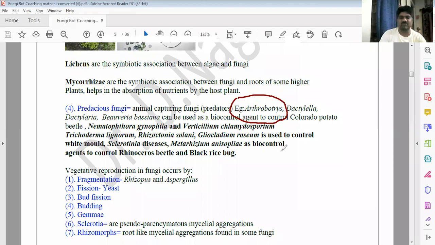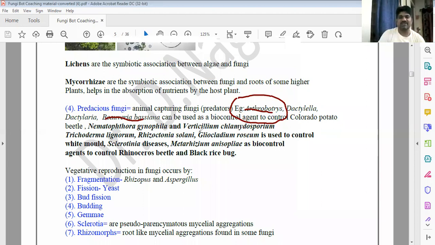You know the pyrethrin also, pyrethrum from the chrysanthemum, is anti-insecticidal and anti-nematocidal. Here some fungi also predate especially on insects, animals, especially on bugs, mites, thrips, that are predaceous fungi, especially Beauveria bassiana and arthropod fungi. These two are very, very useful. These we are using nowadays to control the insects, beetles.